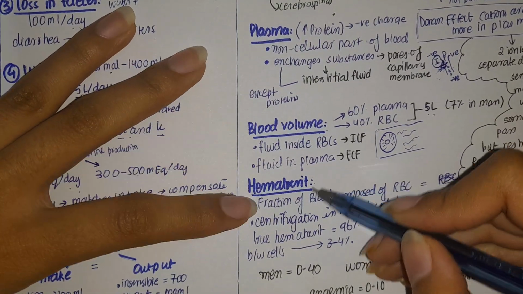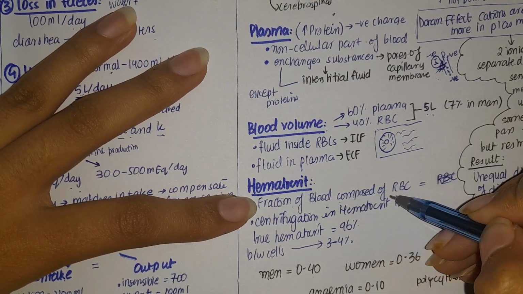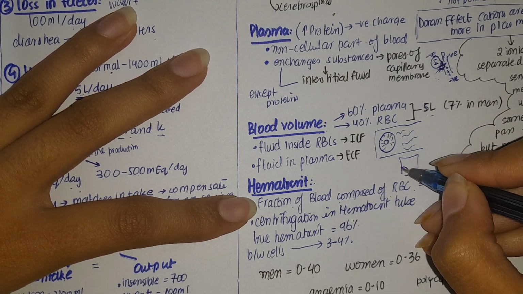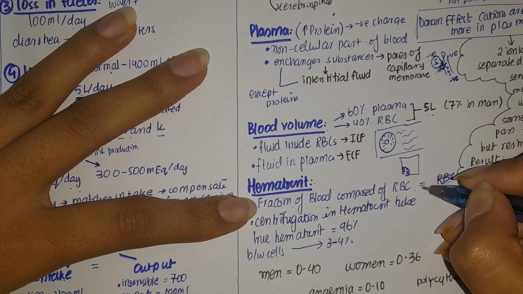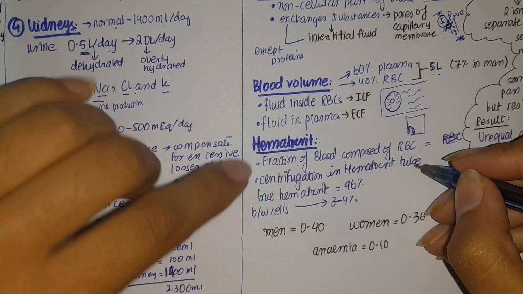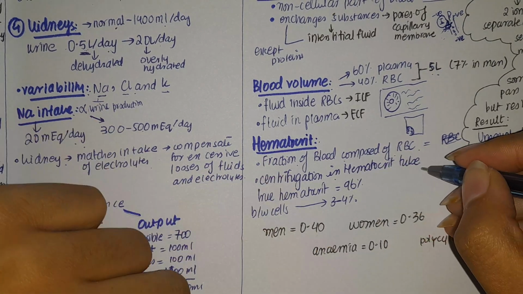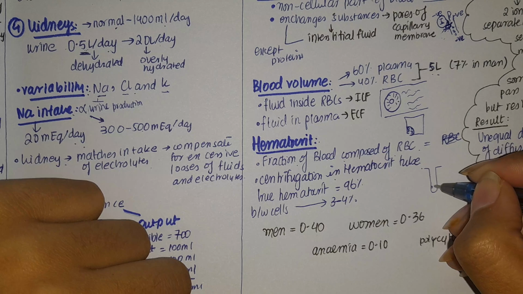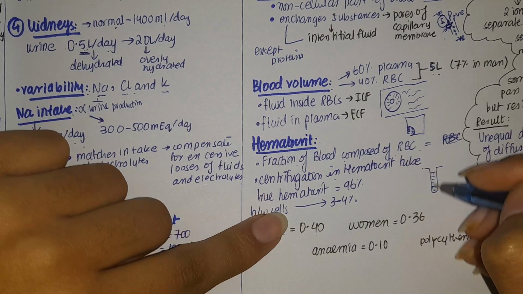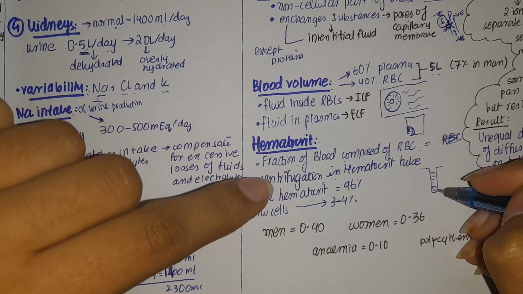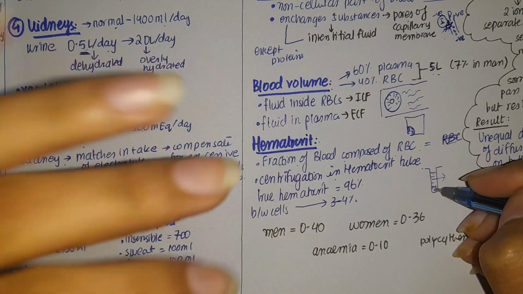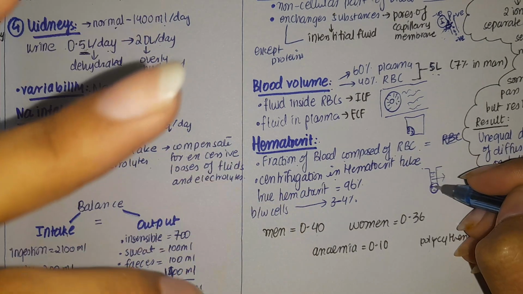Now we have hematocrit. Hematocrit is the fraction of the blood composed of red blood cells. So if you have this much total blood, how much of it is red blood cells is the hematocrit. How do you measure the hematocrit? You centrifuge your blood in a hematocrit tube, which will cause the blood cells to settle at the bottom and plasma to rise upwards. That will help you separate your red blood cells from your plasma, and then you can calculate which amount of the total blood is the red blood cells.